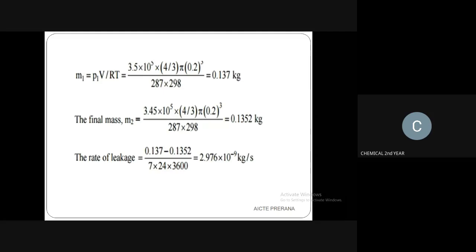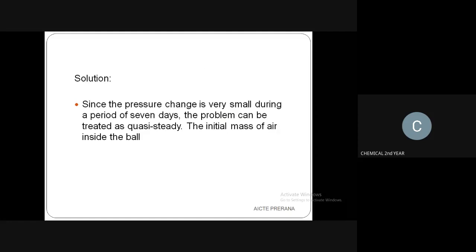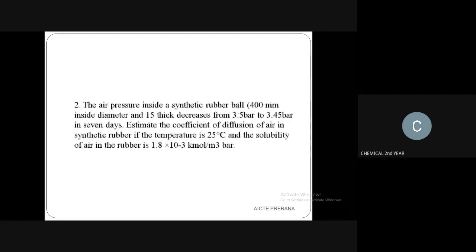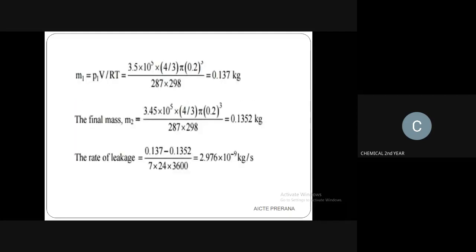287 into 298. Here the temperature has been given as 25 degrees Celsius, so you convert it: plus 273 means 298. So you calculate it, you multiply and divide the terms, and you will get the answer as 0.137 kg for mass 1, the initial mass.